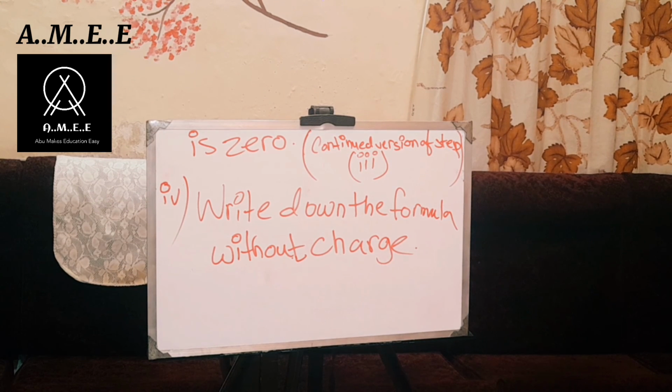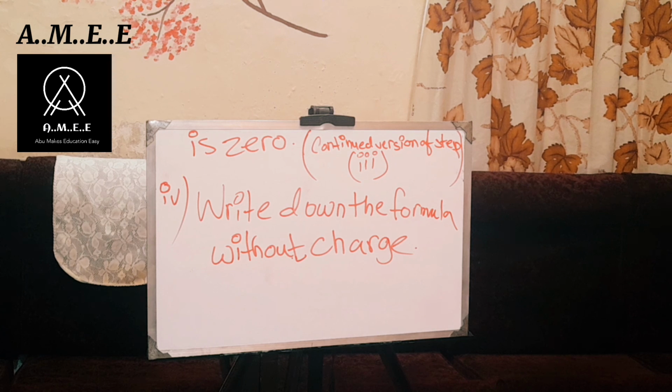I forgot to write 0, that's why I wrote is 0. Until the overall charge is 0, we have to cancel out each of the positive charge and each of the negative charge. If there is any unbalanced charge, we have to balance it until the overall charge is 0. That was the step 3.